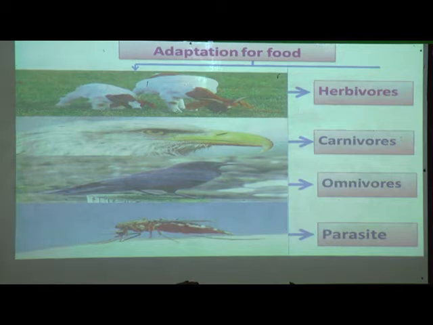The animals are categorized in these four groups: herbivores, carnivores, omnivores and parasites.